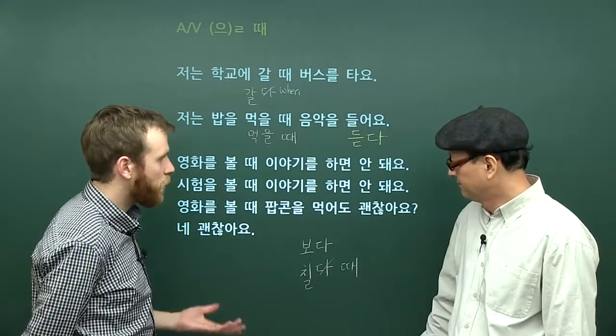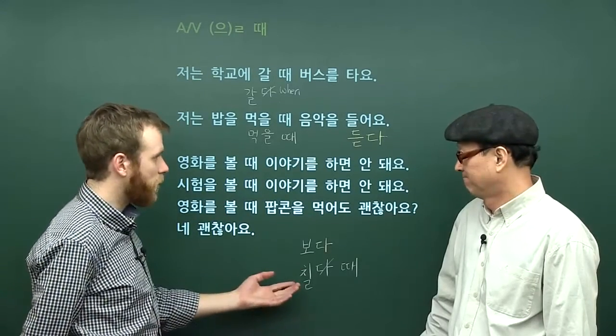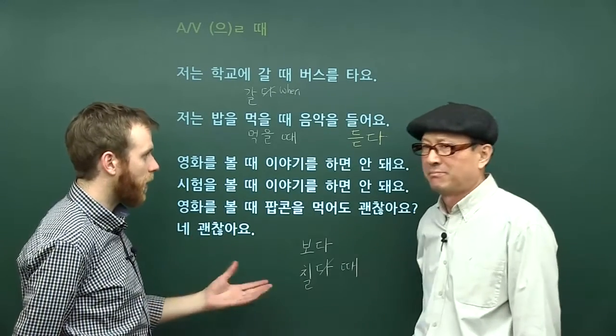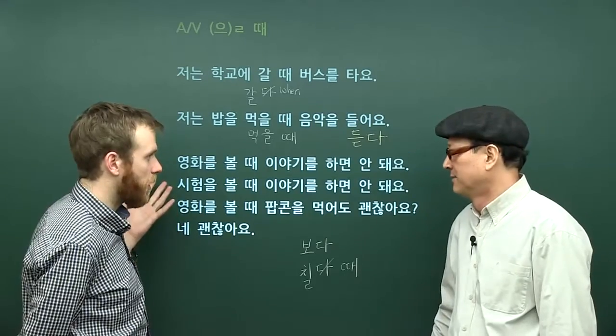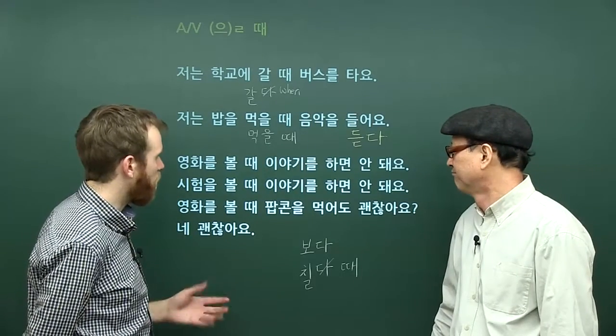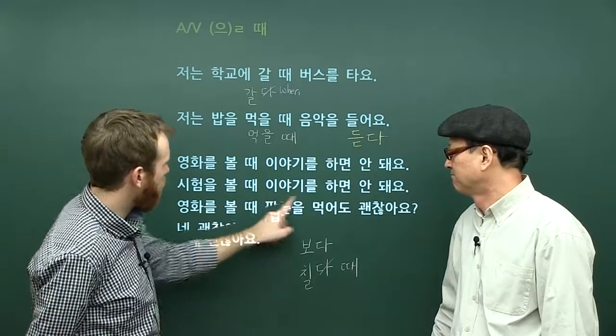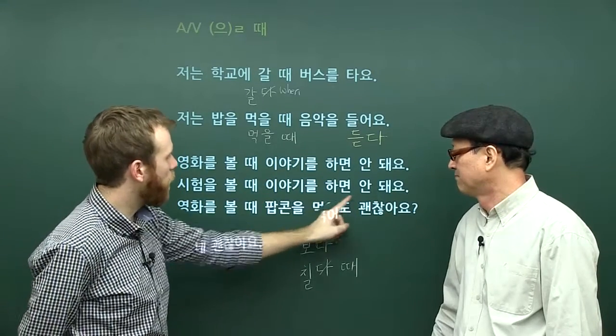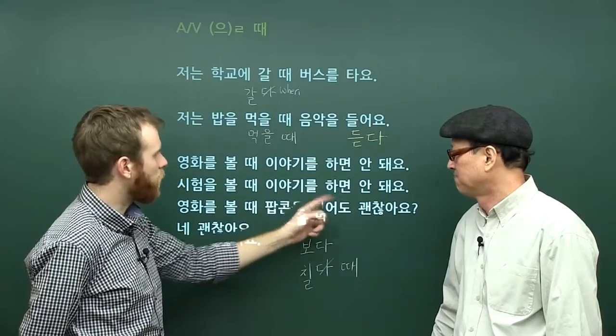치다 seems like an interesting verb because we can use it to say hit, but also to talk about a game, play a game like tennis, and in this case, to write a test. So it's got some different meanings. The last part of our verb is exactly the same as the example before. 이야기를 하면 안 돼요. So it's not good to talk.